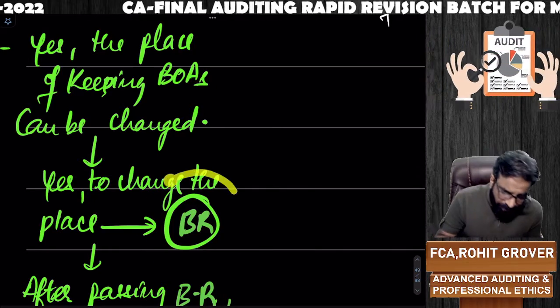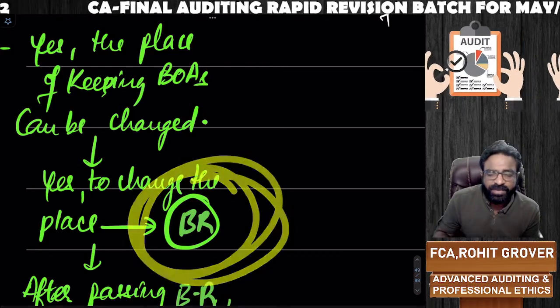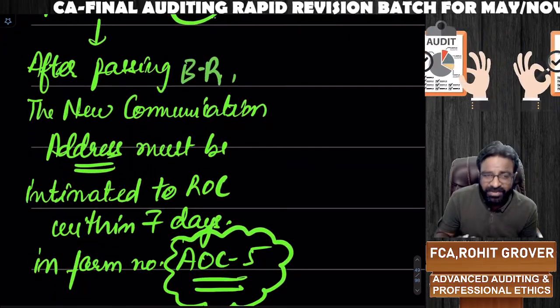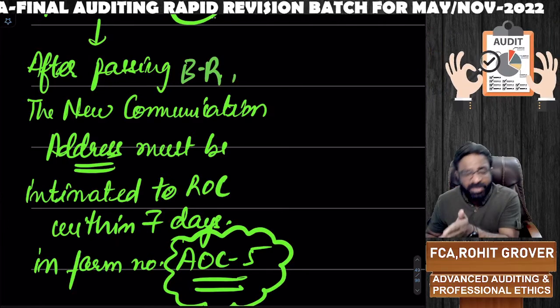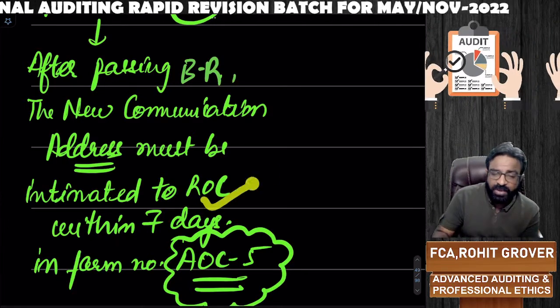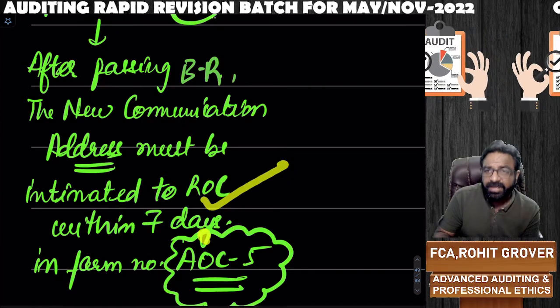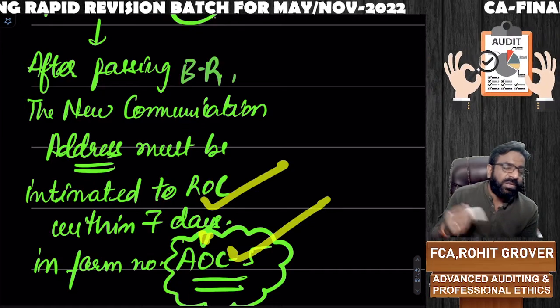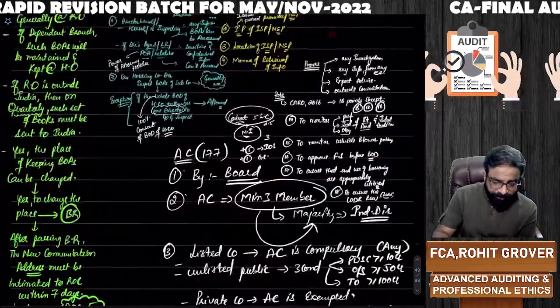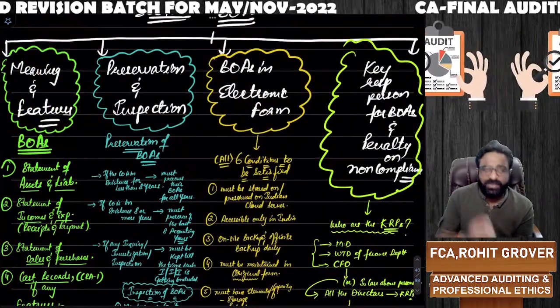Yes, by passing a board resolution, we can change the place of keeping the books of accounts, but within 7 days of passing the resolution, the new address where you are now keeping the books of accounts has to be intimated to the ROC in form number AOC 5. You have to intimate the new address. That is the meaning and the features of books of accounts.